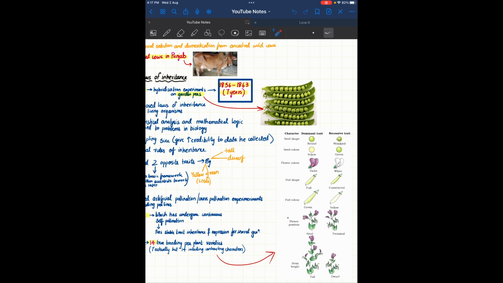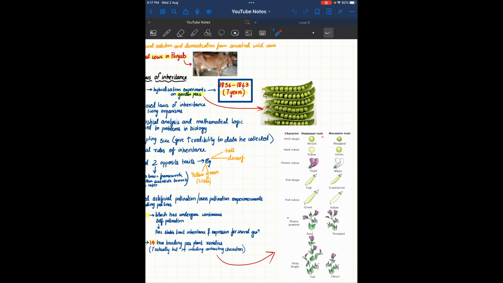Now we should remember all this. This is very important. Don't confuse seed color and pod color. In seed color, yellow is dominant, green is recessive. In pod color, green is dominant, yellow is recessive. We can remember it like this: whenever we see a pea plant, it is always green in color, right? The outside part is green in color. So the dominant trait of pod color is green, because we have always seen that. Pod color is always green.